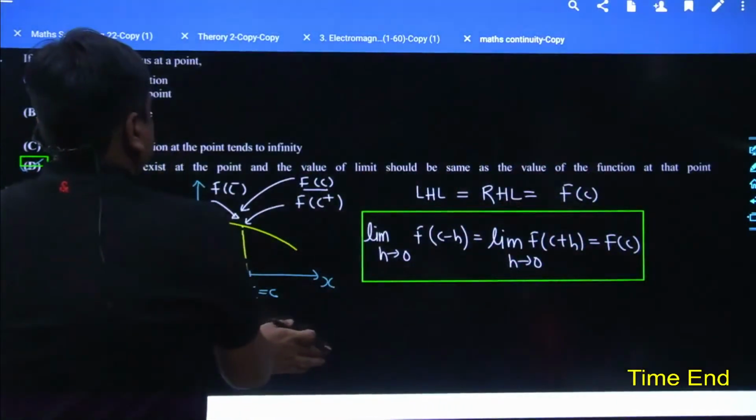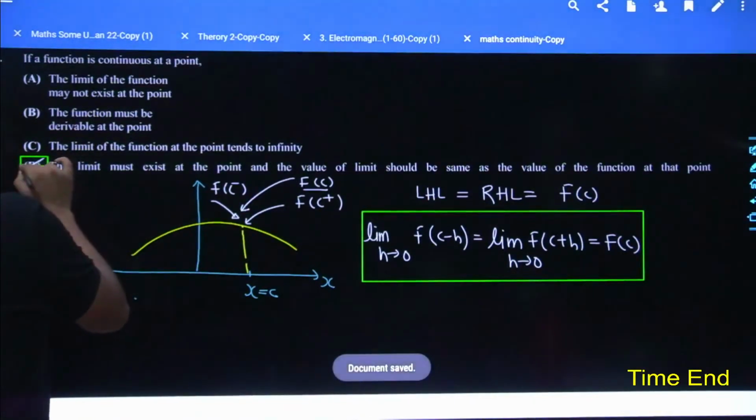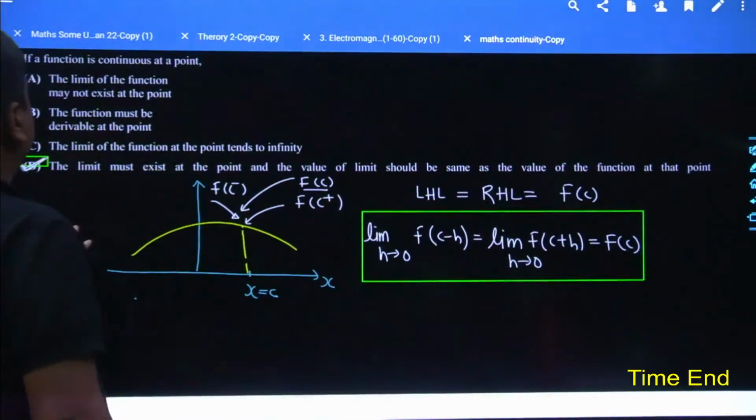D has been the best most answer. Let's try to understand this. Now let me focus over the remaining part.